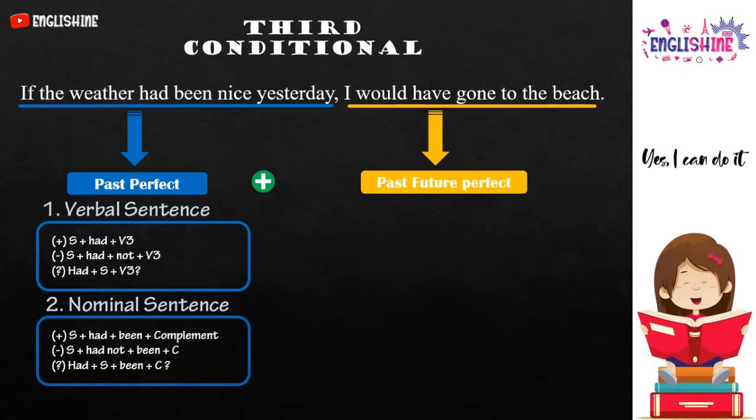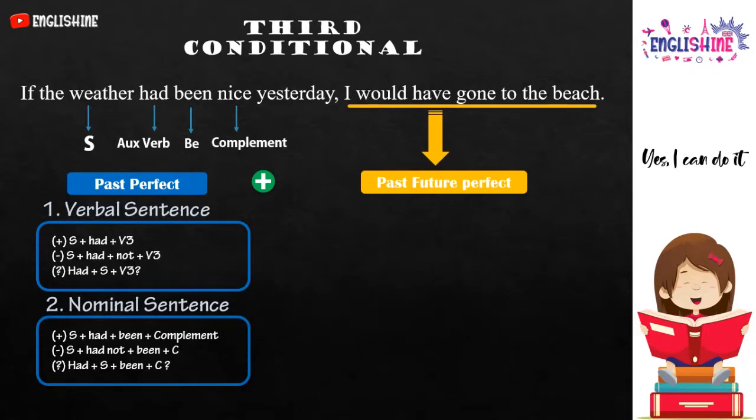Look at the example. If the weather had been nice yesterday is a nominal sentence. The weather is the subject. Had is the auxiliary verb. Been is to be. Nice is the complement.